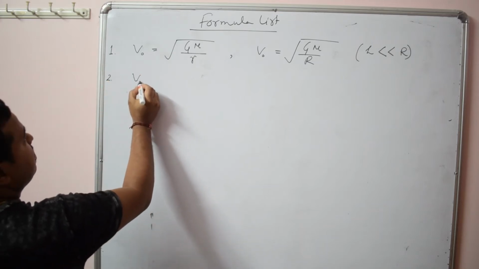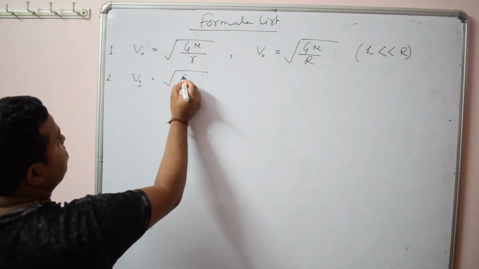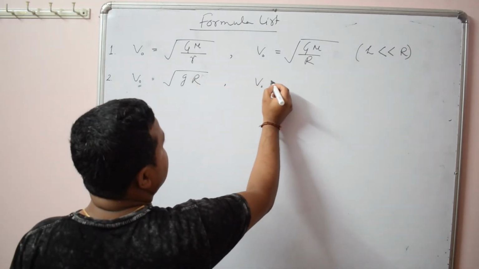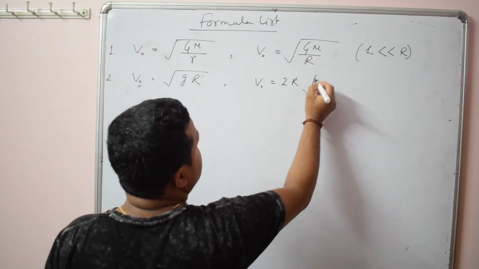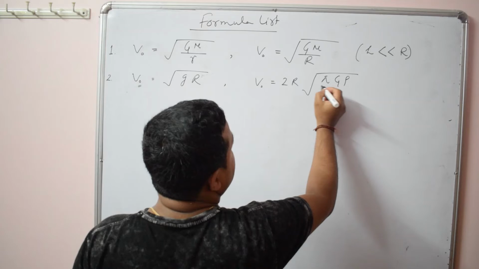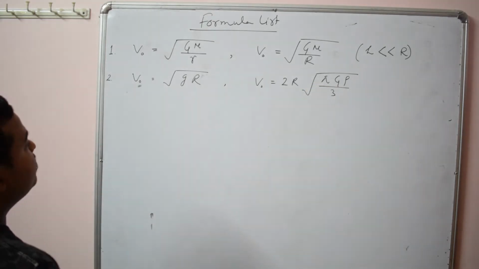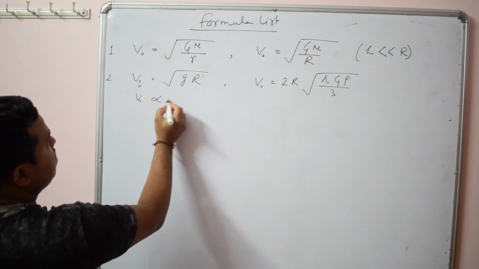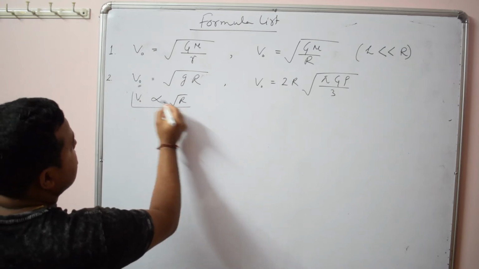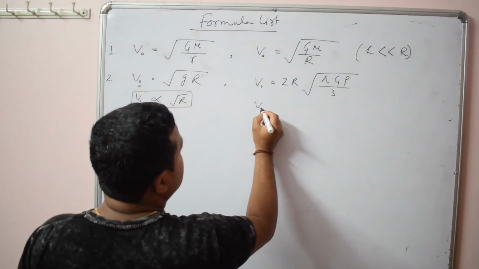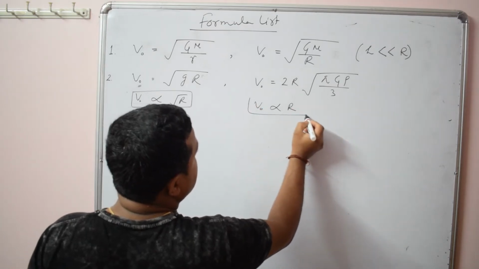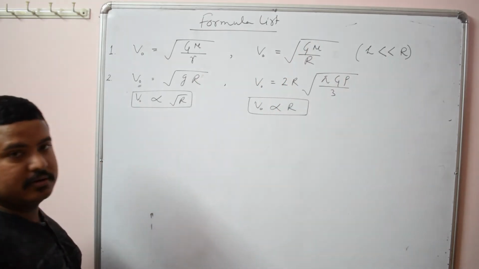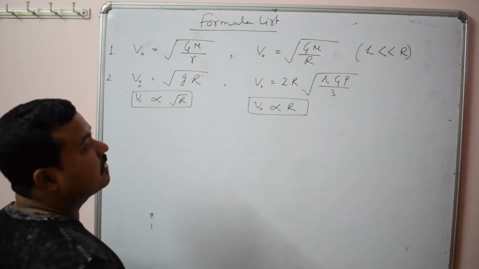Then I have given you the orbital velocity in terms of acceleration due to gravity, that is root over gR. And in terms of density also, that is 2R root over πGρ by 3. Now you have to see, in this formula v0 is proportional to root over R, here v0 is proportional to R directly, and here v0 is proportional to 1 by under root r. So you have to see the condition carefully.